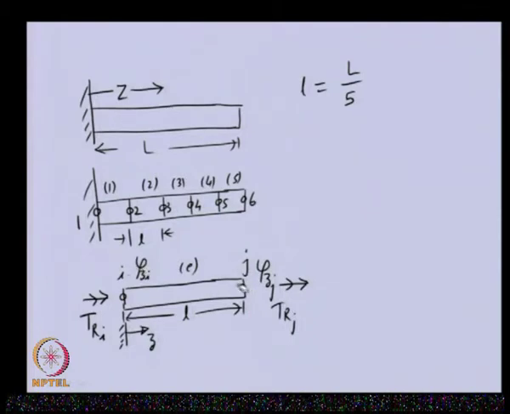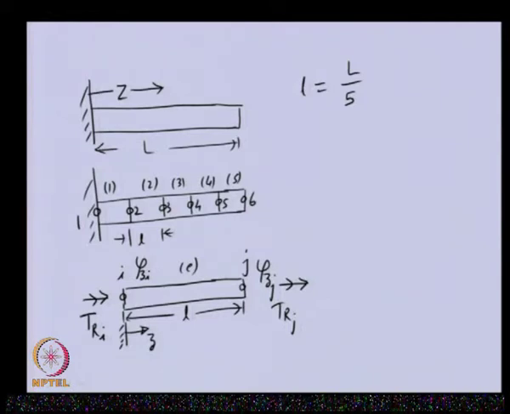This is another node, and there also there is another field variable. So, for one element which we have considered here, there are two nodes and the elemental degree of freedom is 2. One is phi z i, and another is phi z j.